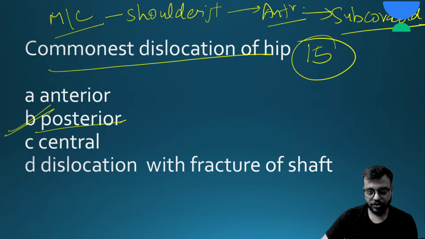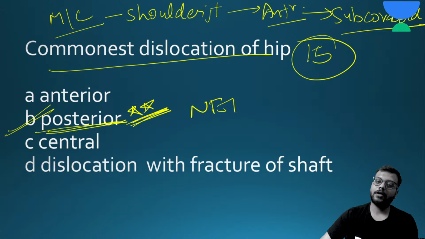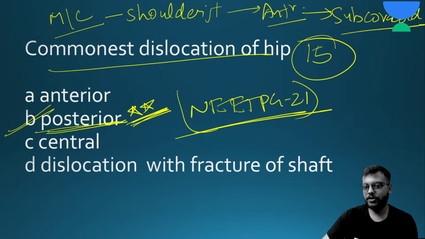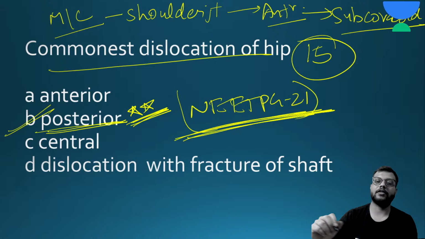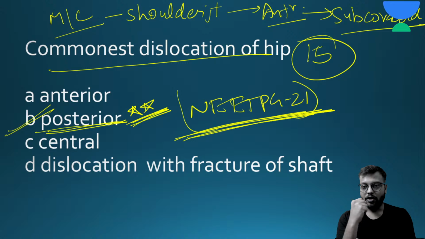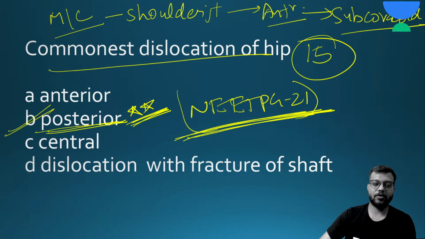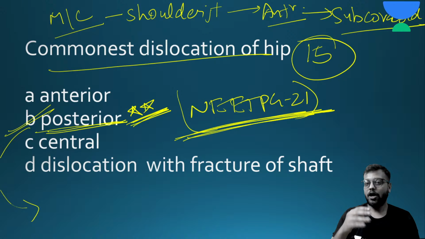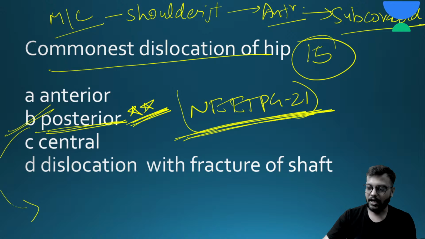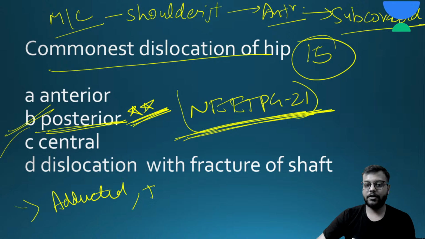And in NEET PG 21 maybe there was one question about the posterior dislocation, where a clinical scenario and the characteristic attitude of the lower limb of posterior dislocation was given. The characteristic attitude of posterior dislocation is this: if the head is dislocated posteriorly, then the hip will be adducted, internally rotated and flexed, and there will be shortening of that limb.